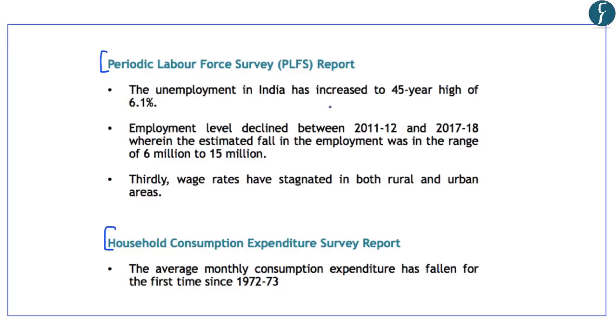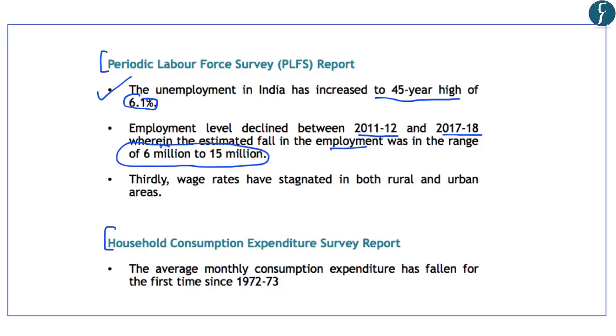Now, what were the highlights of this Periodic Labor Force Survey Report? The first thing that it highlighted was that the unemployment in India has increased to a 45-year high of 6.1%. Secondly, the employment level declined between 2011-12 and 2017-18. And the estimated fall in the employment was in the range of 6 million to 15 million.